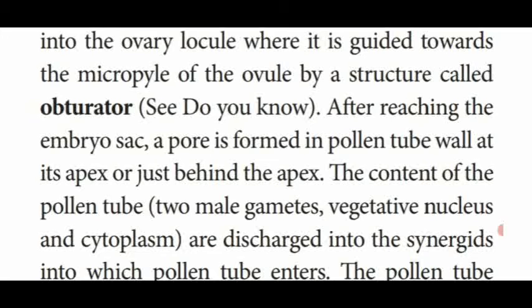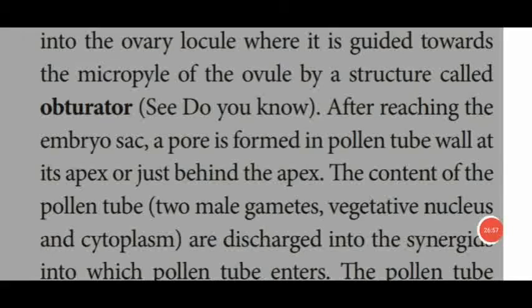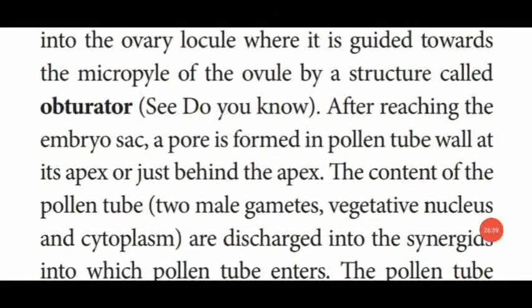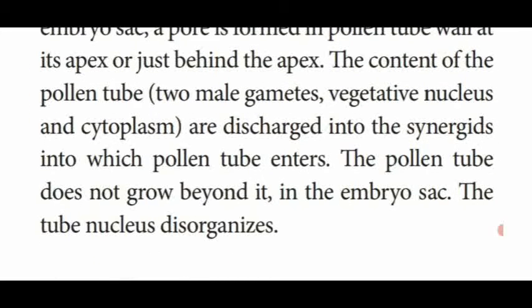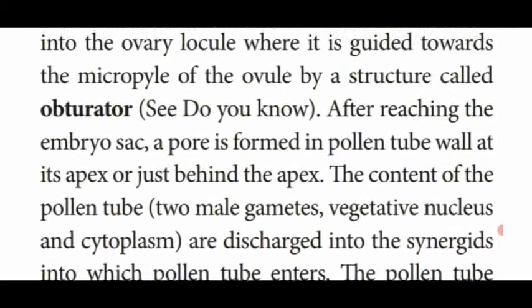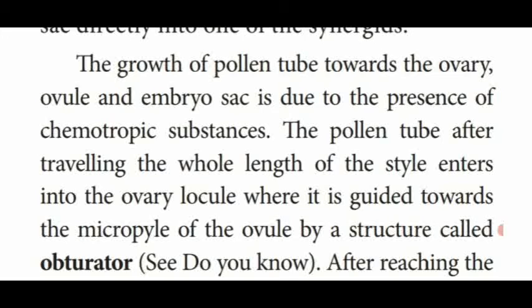The contents of the pollen tube, male gametes, vegetative nucleus and cytoplasm, are discharged into the synergids, into which the pollen tube enters. The pollen tube does not grow beyond the embryo sac. The tube nucleus disorganizes. So the pollen tube reaches into the embryo sac.